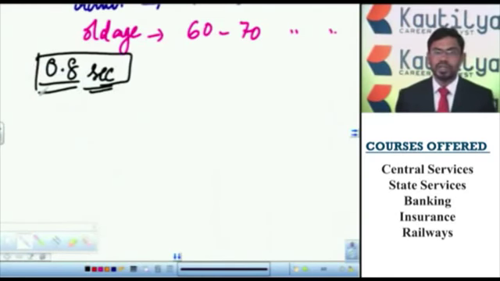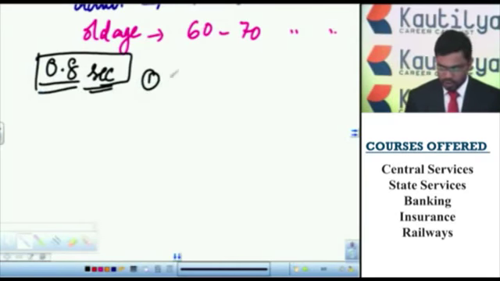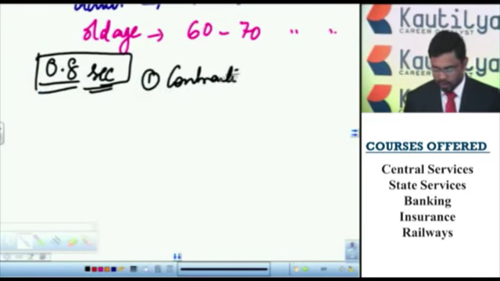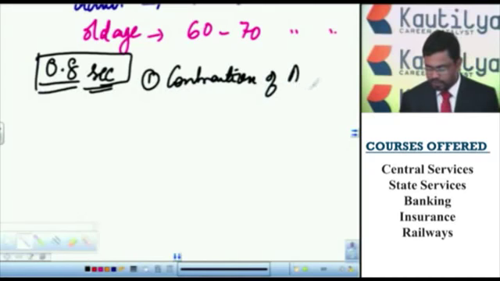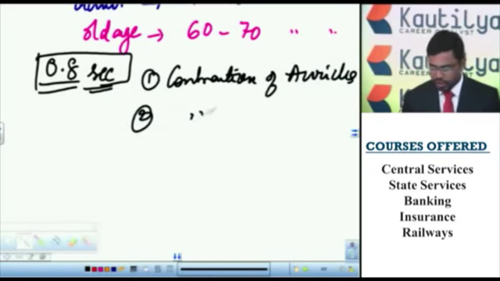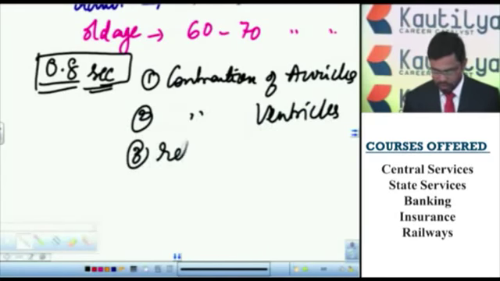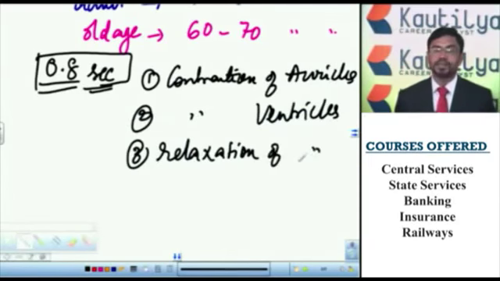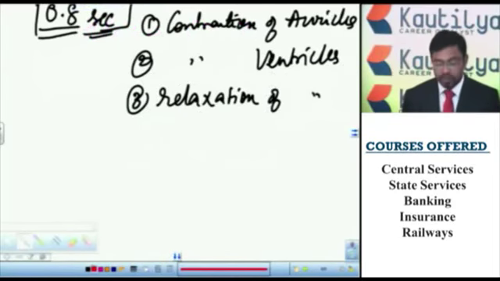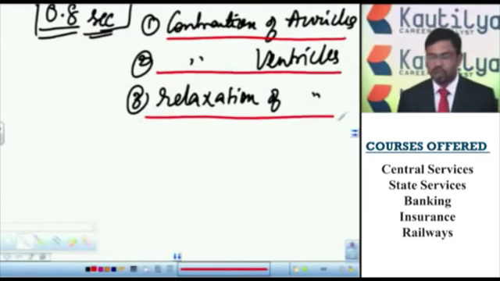The heartbeat contains three steps. One is contraction of auricles, the contraction of ventricles, and relaxation of ventricles. The duration of heartbeat is 0.8 seconds. The heartbeat contains three steps: contraction of auricles, contraction of ventricles and relaxation of ventricles.